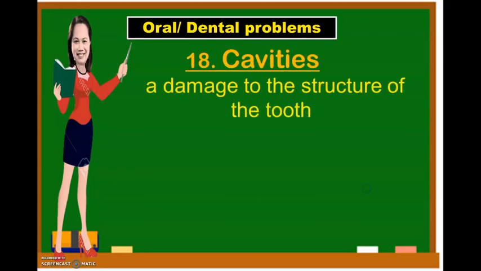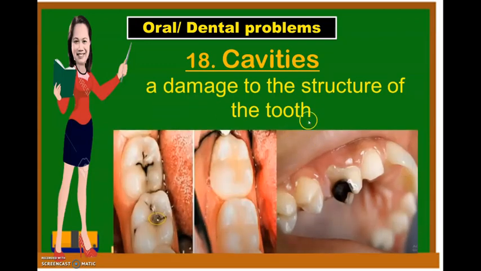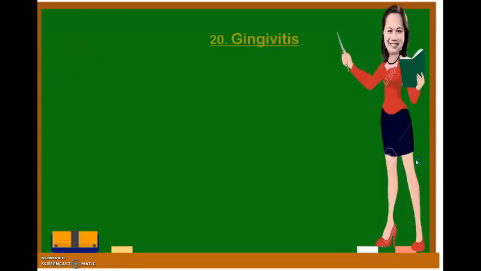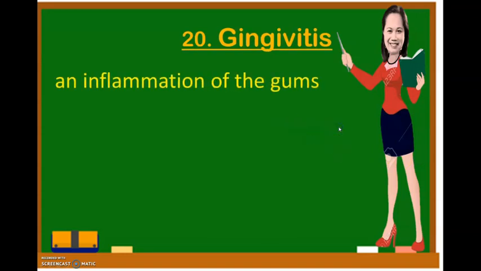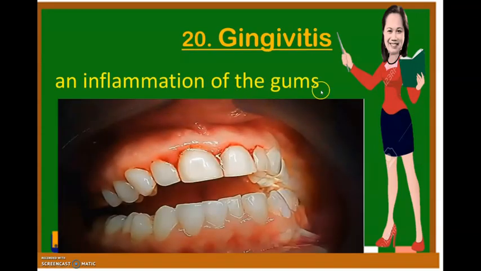A damage to the structure of the tooth. Like this one, there is a cavity. The black one is the cavity. Next is the gingivitis. It is the inflammation of the gums. You can see there is blood in the gums because it is inflamed.